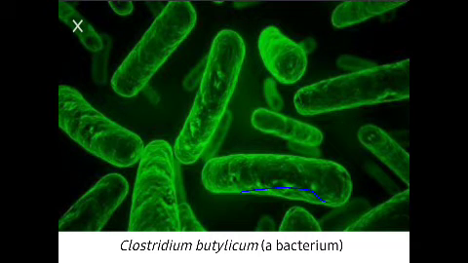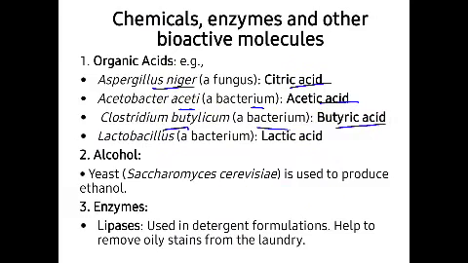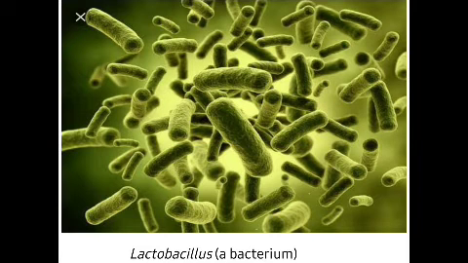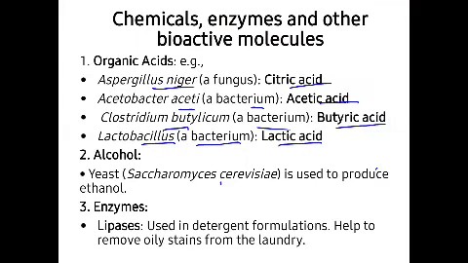So from this bacteria, this butyric acid is obtained, and lactic acid is obtained from a bacterium called Lactobacillus. Now this is the Lactobacillus. From this Lactobacillus bacterium, this lactic acid is obtained. That means this organic acid is obtained from this microorganism.